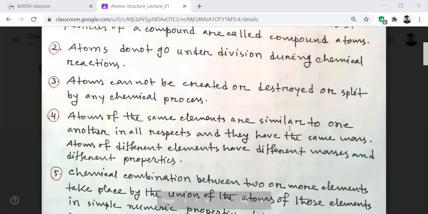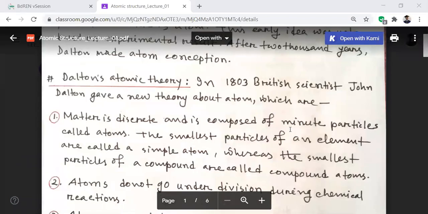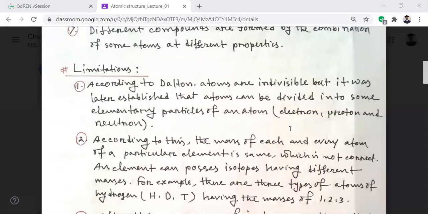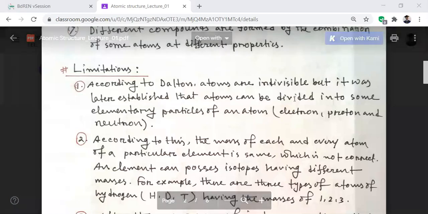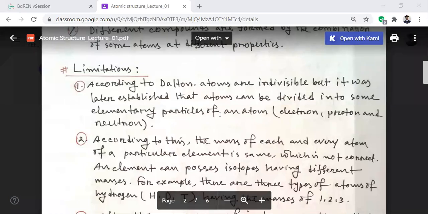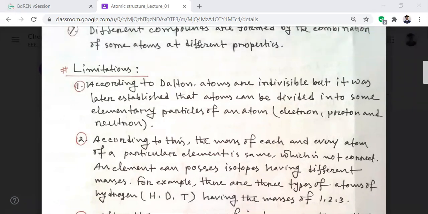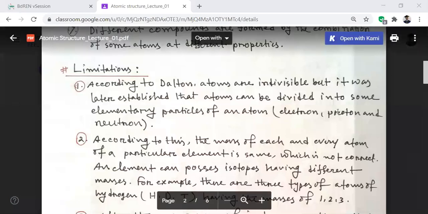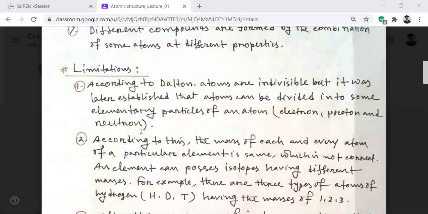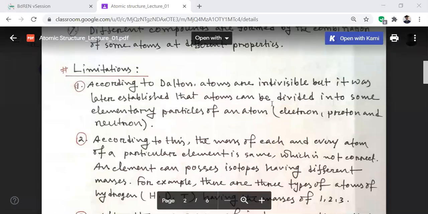Okay, so these are the conceptions about Dalton's atomic theory, and Dalton's atomic theory has some limitations. Number one, according to Dalton, atoms are indivisible, but it was later established that atoms can be divided into some elementary particles of an atom named electron, proton, and neutron. So the first conception was that atoms are always indivisible, but after some time it was proved that atoms also can be divided into some elementary particles. These elementary particles are named electron, proton, neutron, and others. Okay, so this is one of the limitations of Dalton's atomic theory.